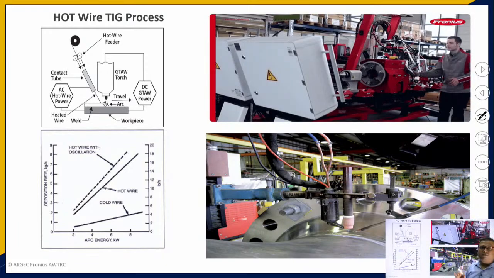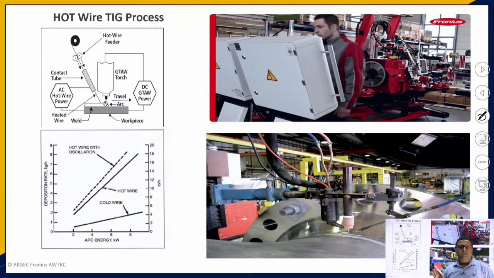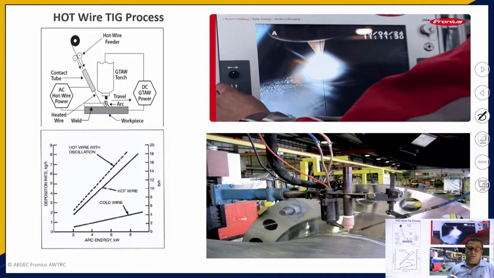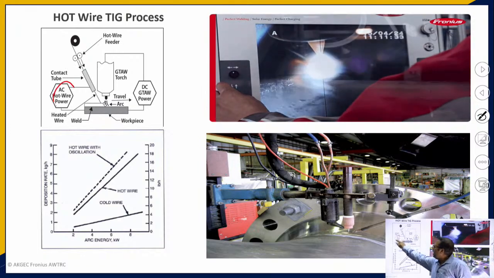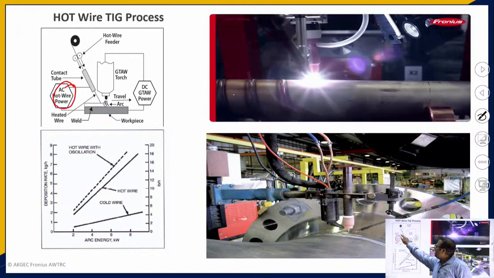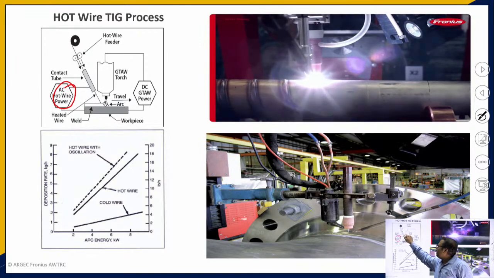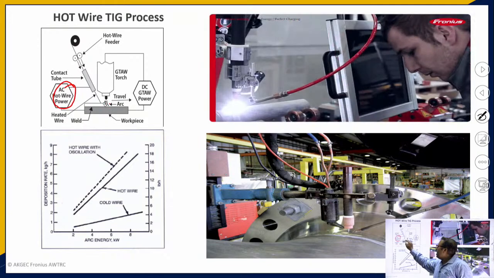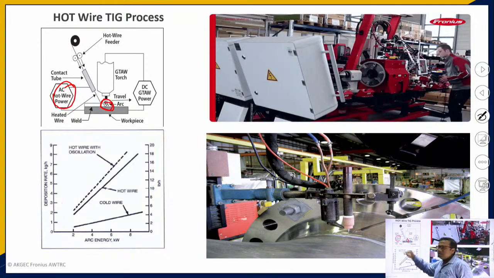Then the third advanced welding operation is the hot wire TIG process. I have already explained the cold wire TIG process. This is the hot wire TIG process. The difference between hot wire and cold wire TIG operation is that here an AC hot wire power source is there, which is used to heat the wire feeder, so that this wire doesn't cool this place.